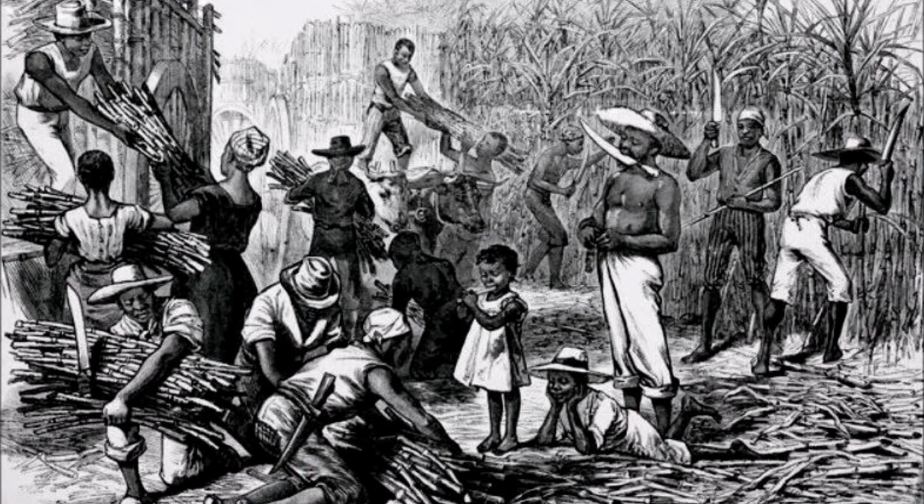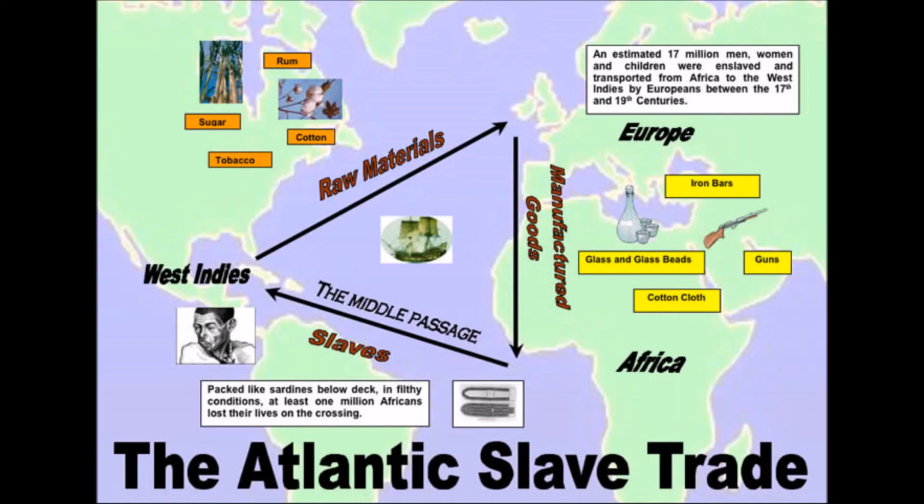Using the slaves as a labor force, some of these landowners became very wealthy. This increased the transatlantic slave trade. Supply and demand fueled the success of these plantations.